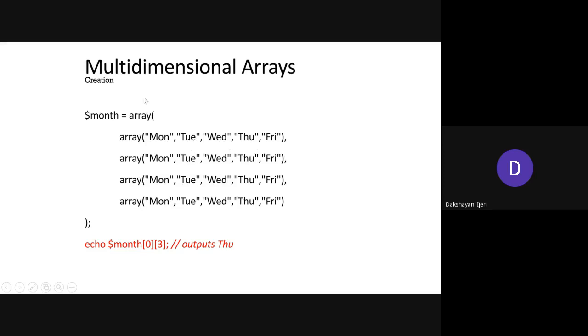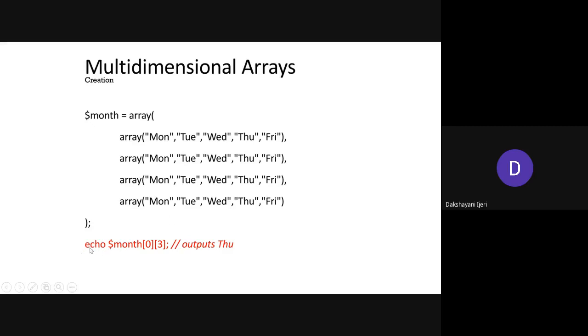With this way of construction, the first element of the outer array is considered the first row, at index 0 of this array, and the others are the second row, third row and fourth row, right? You need not explicitly specify anything. You just create it this way, and automatically all these elements are arranged in the form of rows and columns, where the rows are the indexing value considered for these elements, correct?